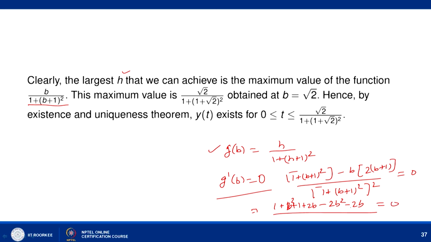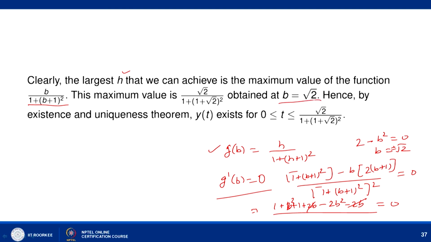So, if you simplify, this can be cancelled out. So, we have 2 minus b square equal to 0. So, we have b as plus minus root 2. Now, b is a positive value, so we have to take b equal to root 2.